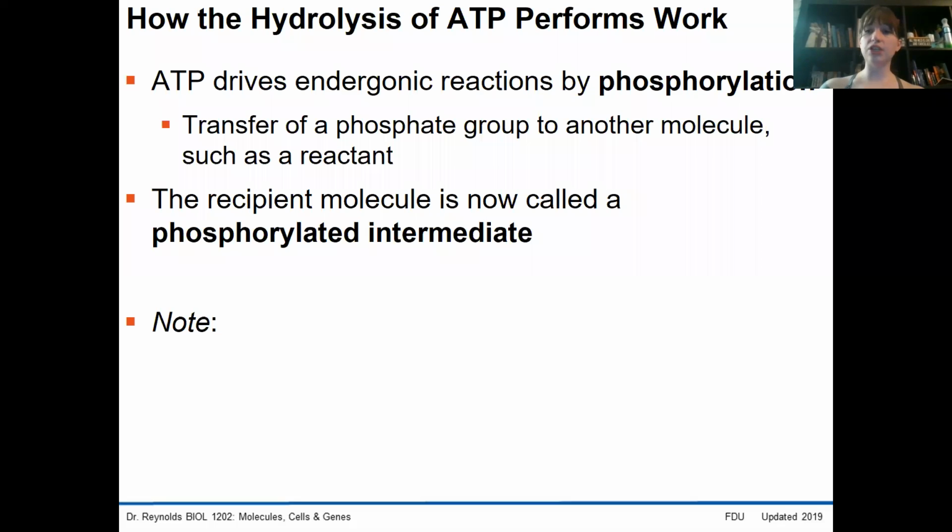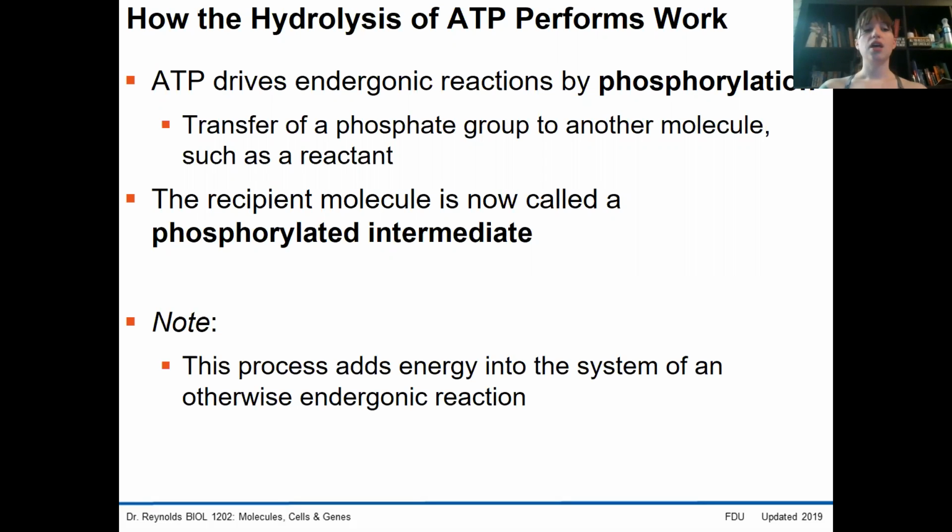So ATP drives endergonic reactions by phosphorylation. Phosphorylation is simply the transfer of a phosphate group to another molecule, in this case, a reactant. We call that recipient molecule a phosphorylated intermediate. Now, this process is going to add energy into the system of an otherwise endergonic reaction.